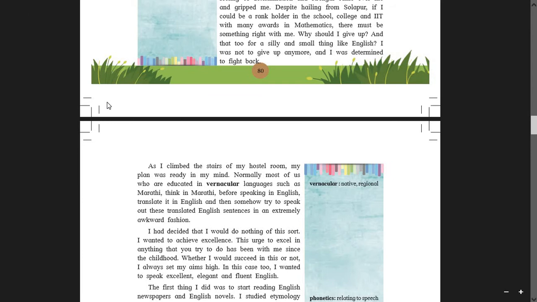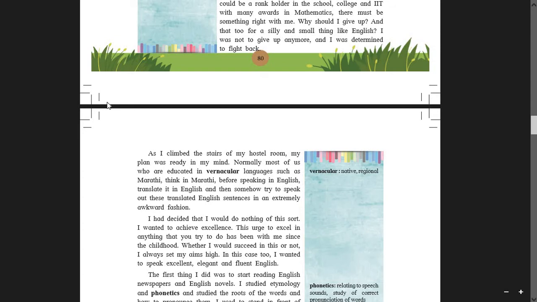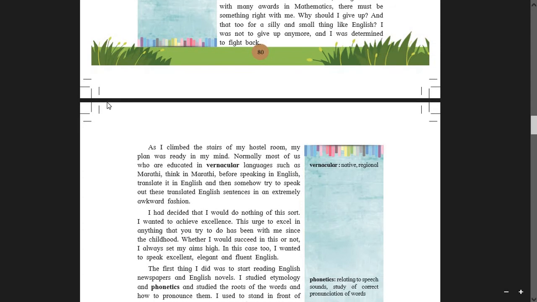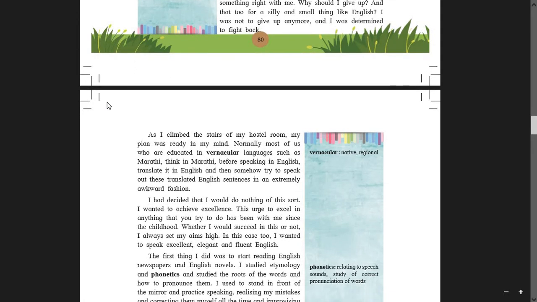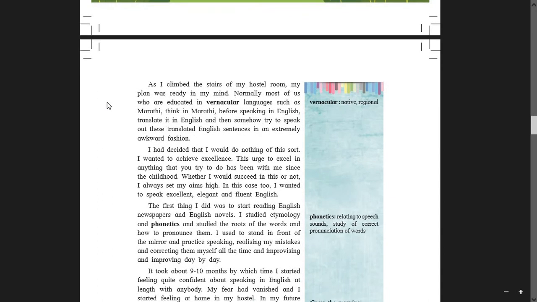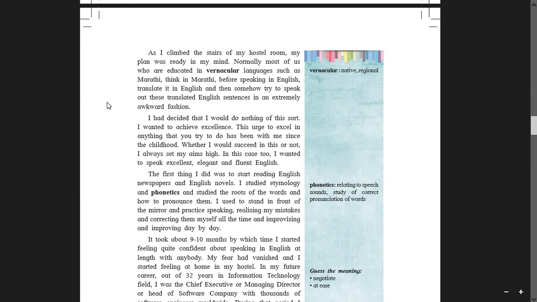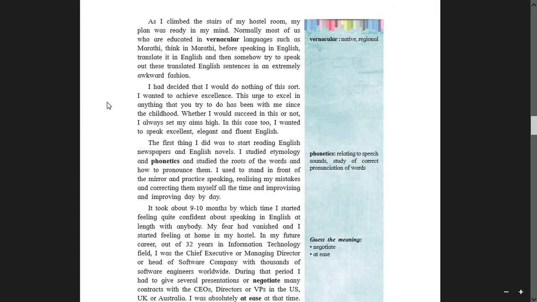Normally, most of us who are educated in vernacular languages such as Marathi think in Marathi before speaking in English, translate it in English, and then somehow try to speak out these translated English sentences in an extremely awkward fashion. This is a very genuine problem that students come across, especially those who are from Marathi medium. They go for the exact translation and then present the translation in a very awkward manner, and there they make a mistake. Okay, next.